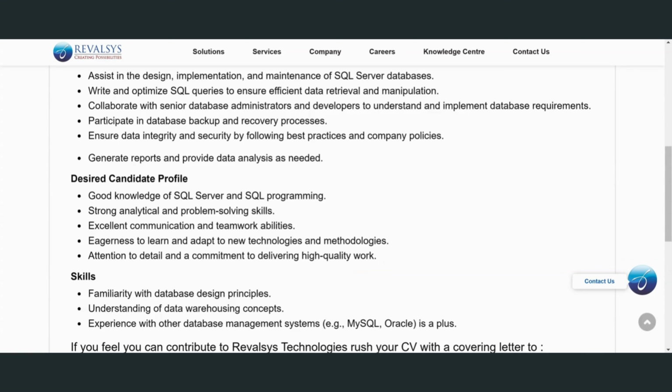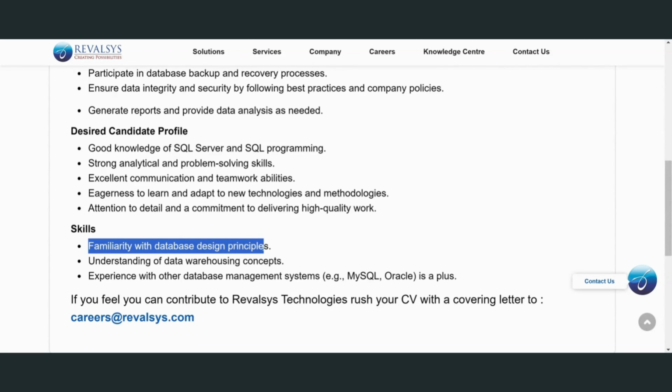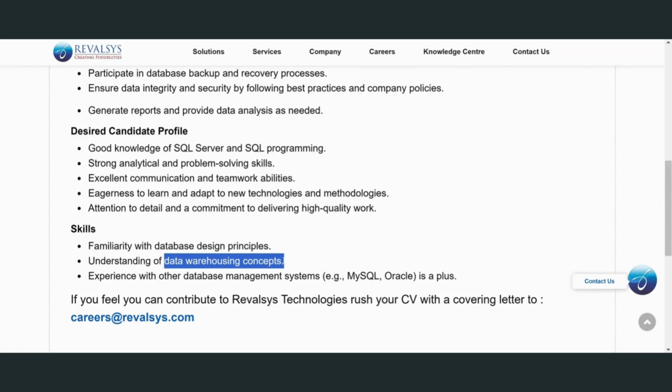Okay, next one is the skills, so familiarity with the database design principles and understanding of the data warehouse concepts. Okay, here you can observe data warehouse concepts. If you don't know the warehouse concepts, don't worry. Snowflake, I mean, some of the major concepts are there, just learn and leave it.